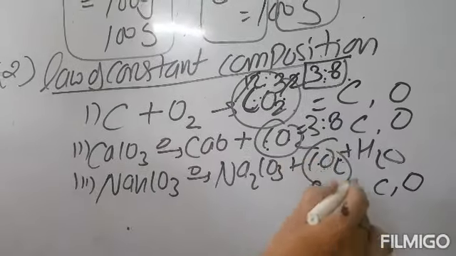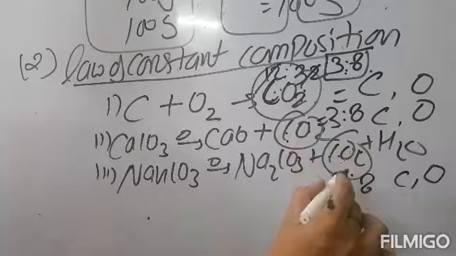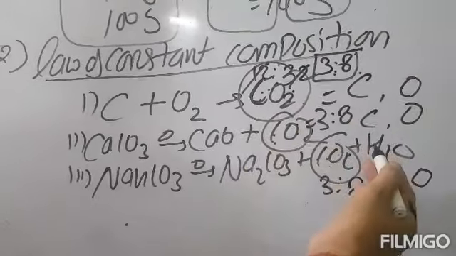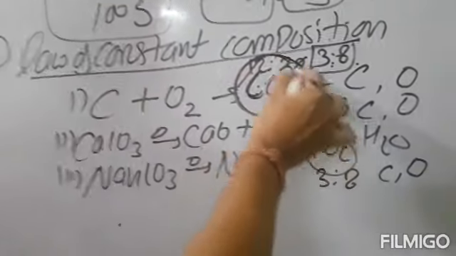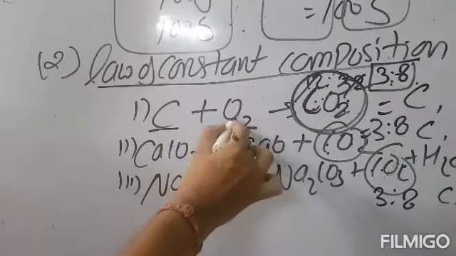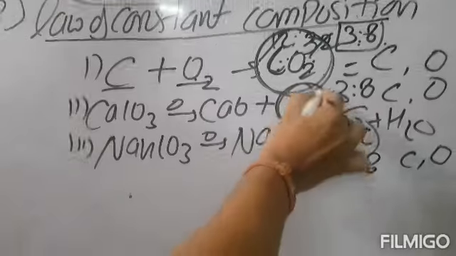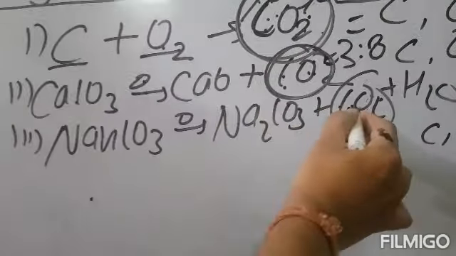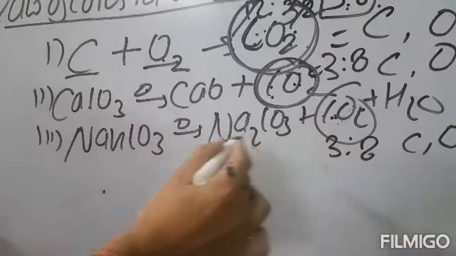Now come back to the definition. What does this law of constant composition say? A chemical compound, no matter from which source it is obtained. Like this carbon dioxide, in the first case it is obtained by burning carbon in oxygen, in the second case by heating calcium carbonate, and in the third case by heating sodium bicarbonate.